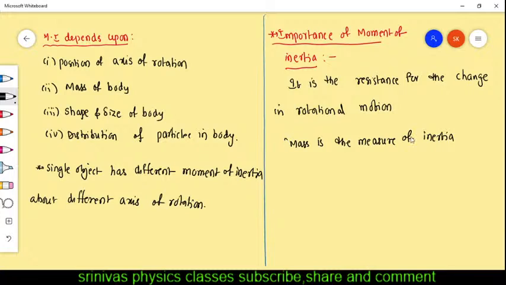And moment of inertia is the measure of rotational inertia. Do you know what is the meaning of inertia?